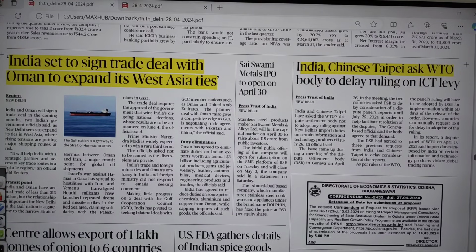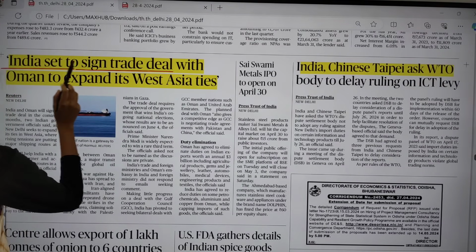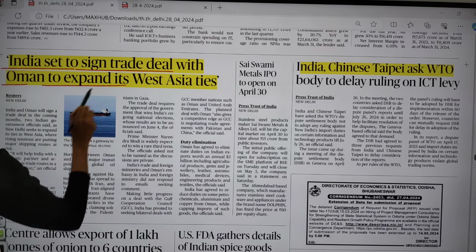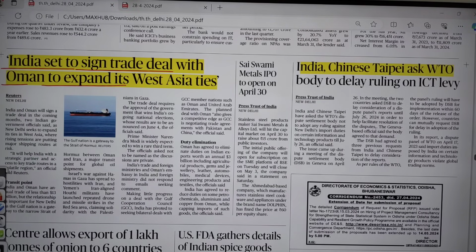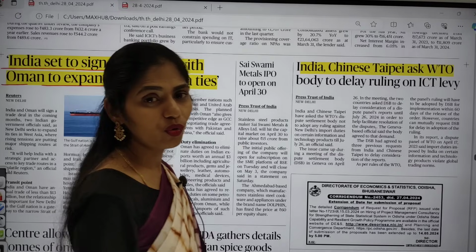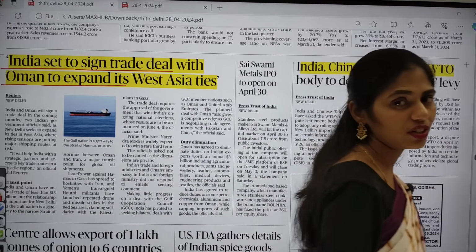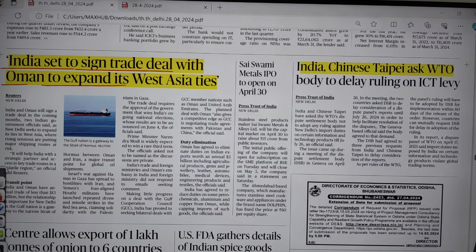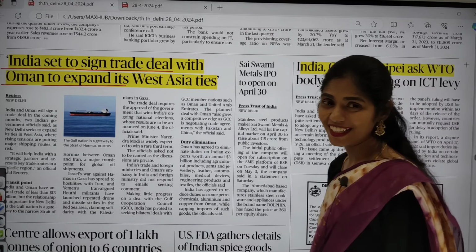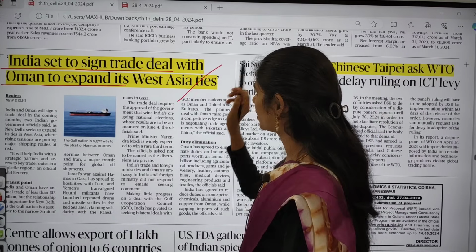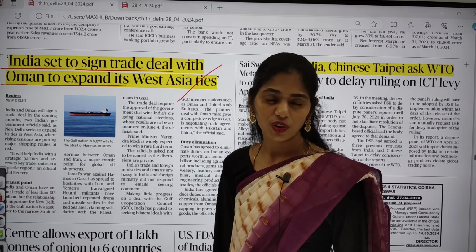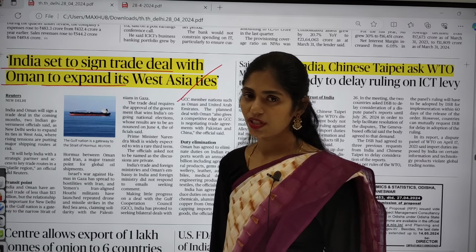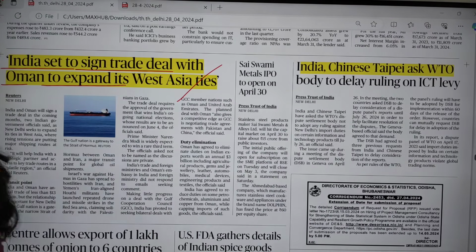Yes, here you can see the article title: India set to sign trade deal with Oman to expand its West Asia ties. India especially wants to improve its ties with West Asian countries. So can you tell me the recent developments in West Asia? We already discussed it. So please tell me what developments are going on in West Asia. In the meanwhile, I will have some water.